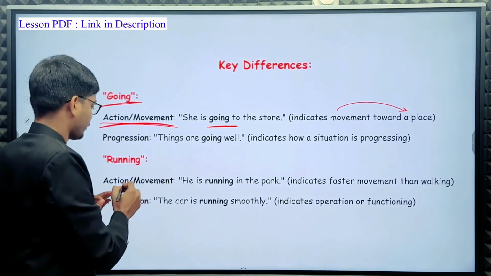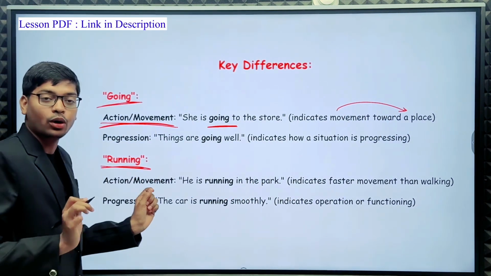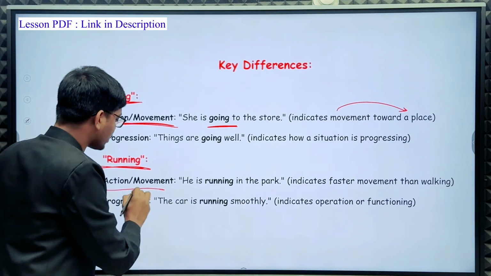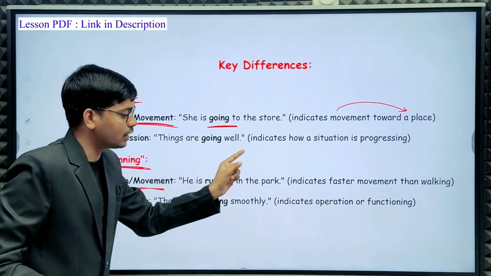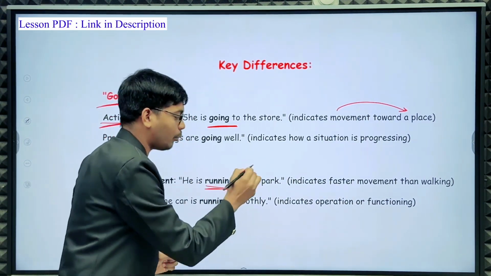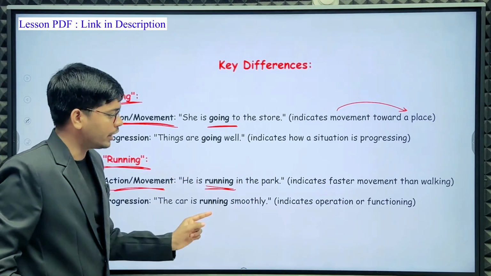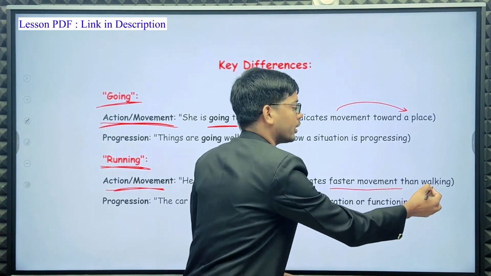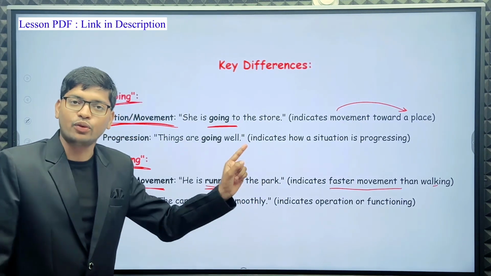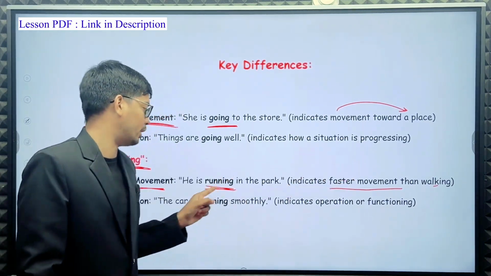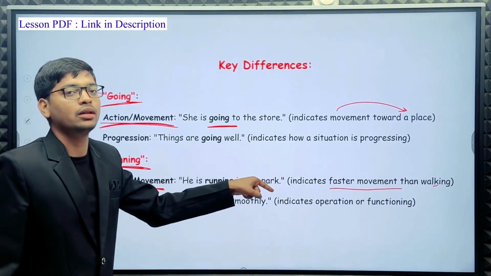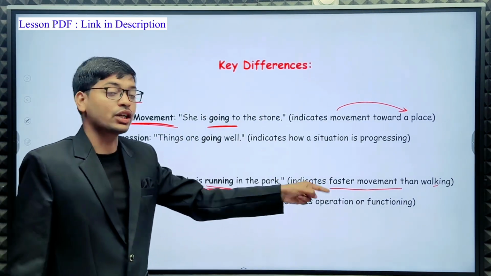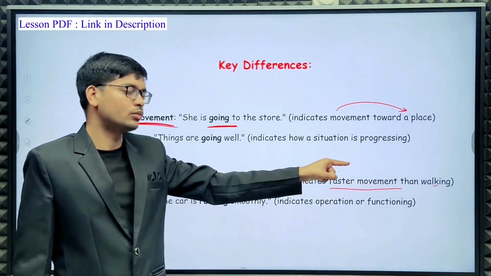But if I talk about running, action or movement: he is running in the park. Here it indicates faster movement than walking.